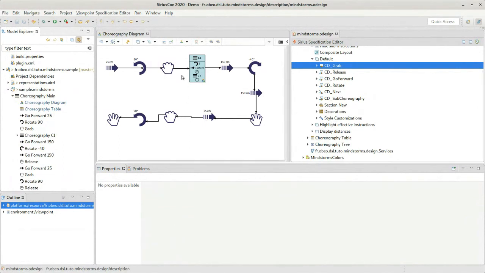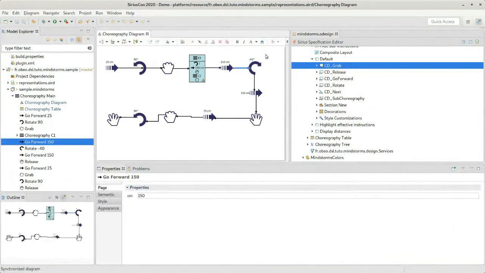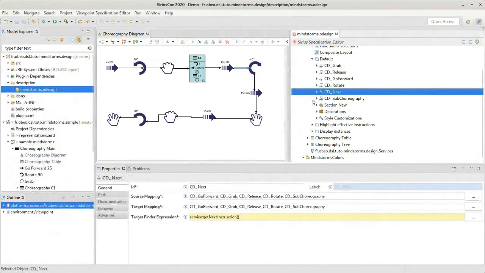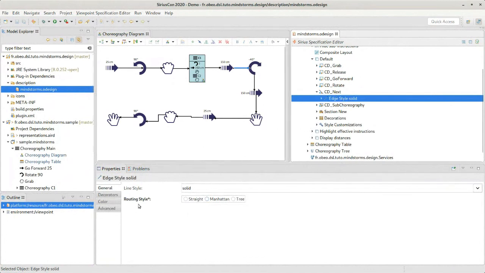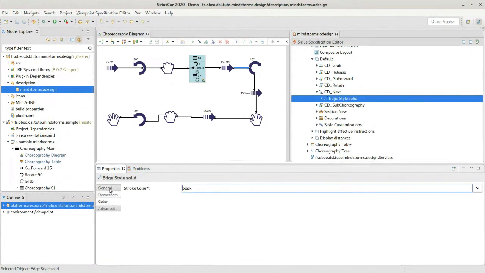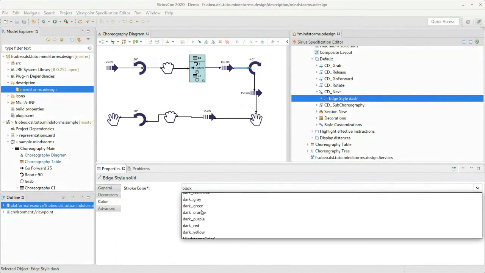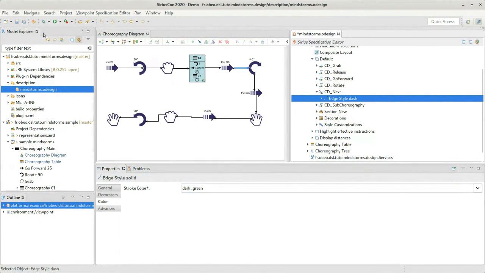So for example, if I want to change the style of these edges, I can open its definition. Here it's defined as a solid style in black, but I can decide to change it to a dash, let's say in dark green. And when I save the modeler definition, Sirius automatically updates the diagram. So as I said, this file is not visible normally for the end users, but this live feedback where every change you make is automatically reflected on the diagram is very useful when creating your modelers.